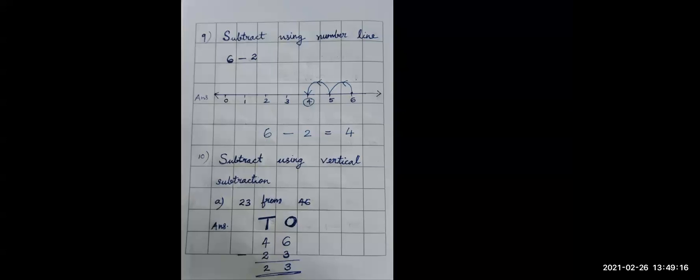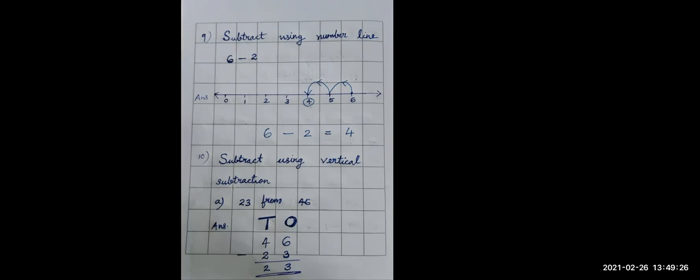Okay, so I'm going to share the screen and listen here. And we have this one. First of all, we have subtract using number line, and the question is 6 minus 2. So we have to draw the line.